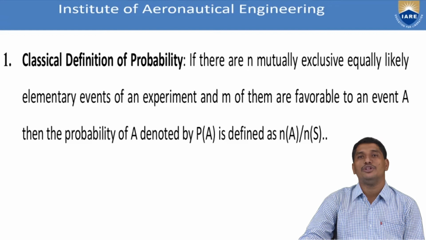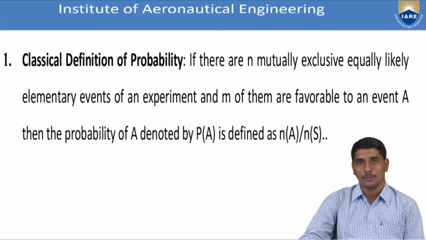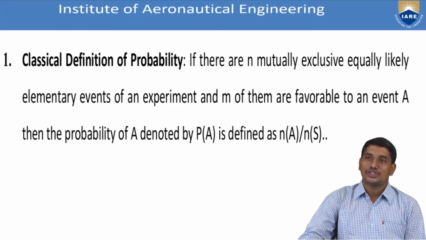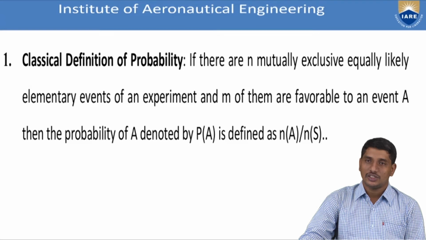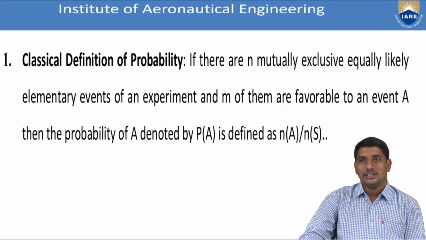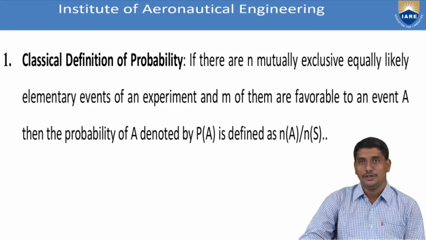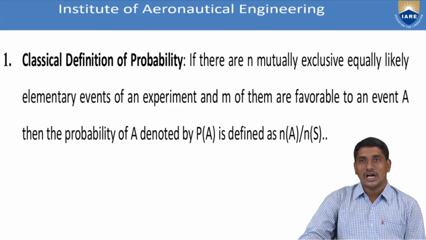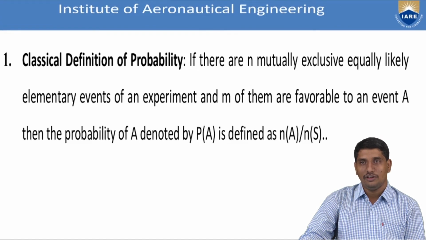Now we are ready to define what we mean by probability. Let us suppose that there are n mutually exclusive, equally likely elementary events of a random experiment. That means if you take E as a random experiment and S is the sample space related to E, then let us suppose that the cardinality of S is n, and the elementary events of S are mutually exclusive as well as equally likely.